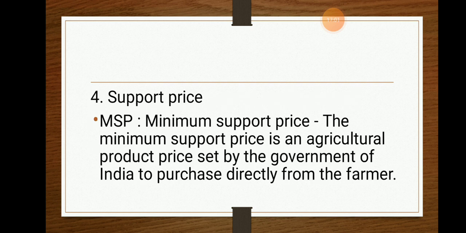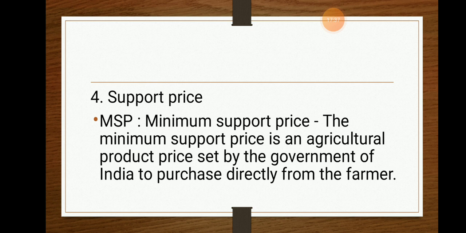And lastly, the support price, which is very important for you to remember. The support price is MSP. Now what does MSP mean? Minimum support price. I'll let you know the meaning. The minimum support price is an agricultural product price set by the government of India to purchase directly from the farmers. So now what does the government do? For 1 kg of rice, the government will fix a price of 30 rupees.